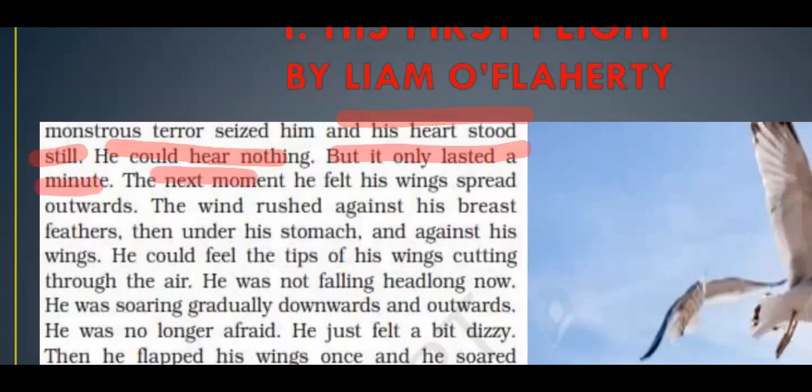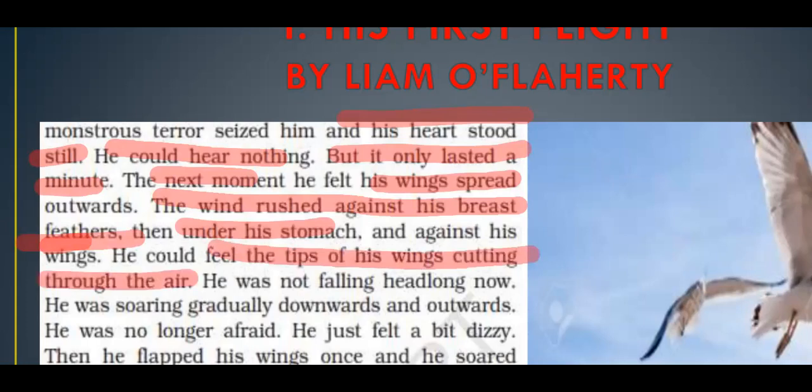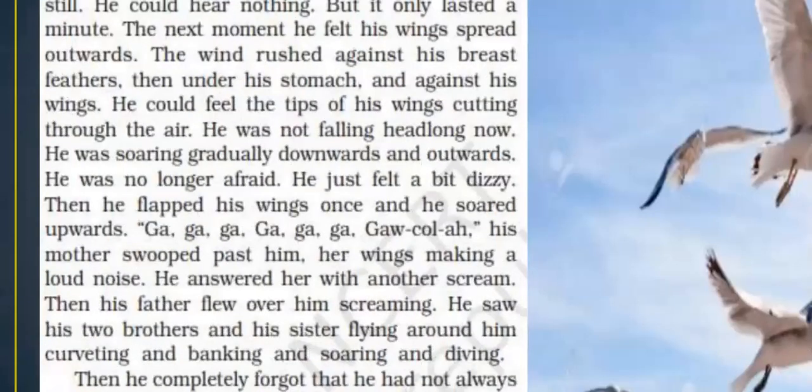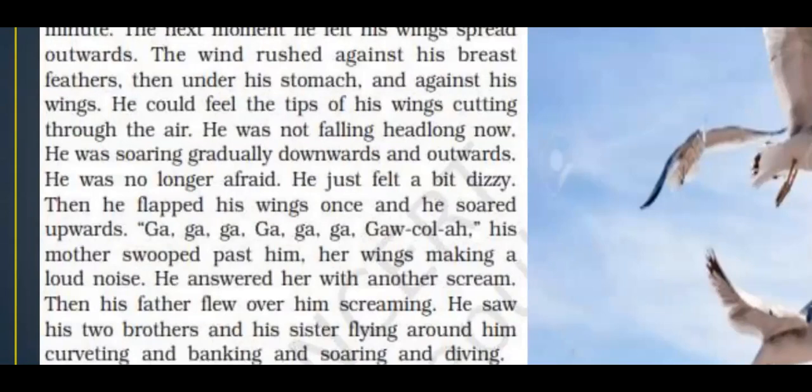The next moment, he felt his wings. He spread them outwards. And then he found that the wind was touching his feathers under his stomach and against his wings. He could feel the tips of his wings cutting through the air. That means when he tried, he just started flapping his wings. This is a very natural thing. The bird will always try to do it. When it was falling down, it started flapping its wings. He was able to feel the wings cutting through the air. He was able to go along with the air.